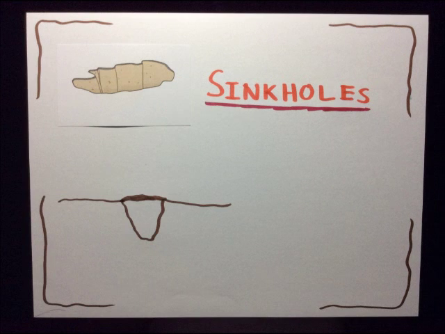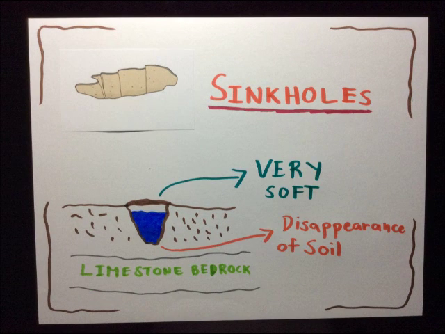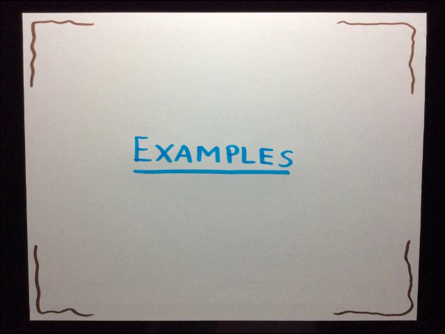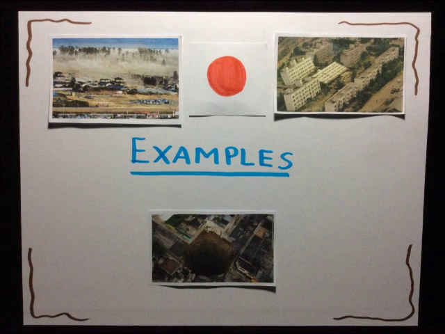Sinkholes are pits in the ground that form in areas where water gathers without external drainage, resulting in the ground becoming very soft and eventually leading to the disappearance of soil. Sinkholes occur because of water erosion, and especially in areas with limestone bedrock. Examples of these hazards are the 2011 Tohoku earthquake and tsunami that hit Japan. For liquefaction, this hazard occurred during the 1964 earthquake in Niigata, which is also in Japan. And as for sinkholes, there have been many occurrences of this hazard in Florida.